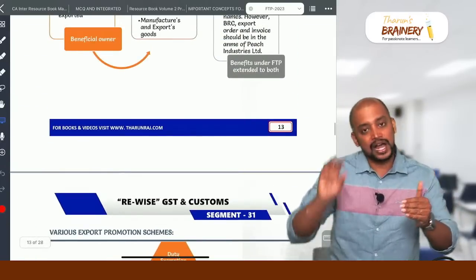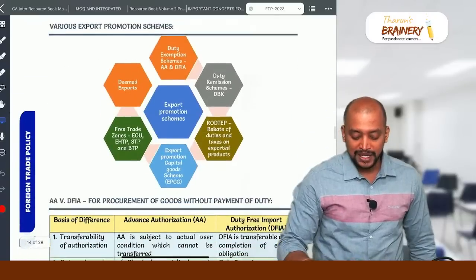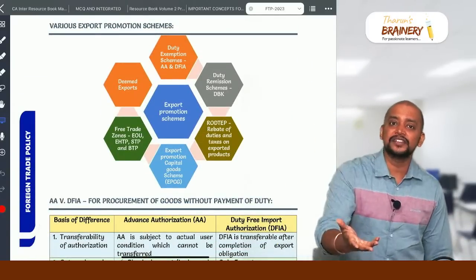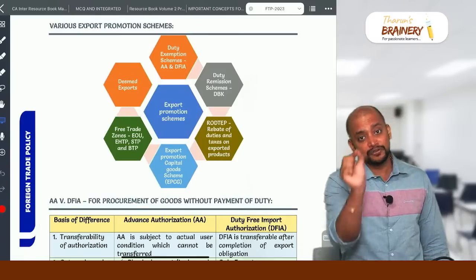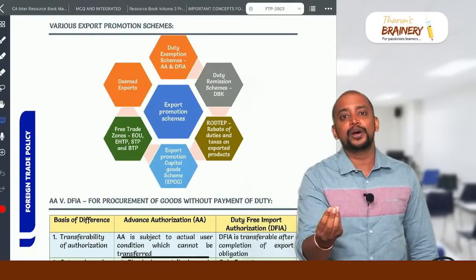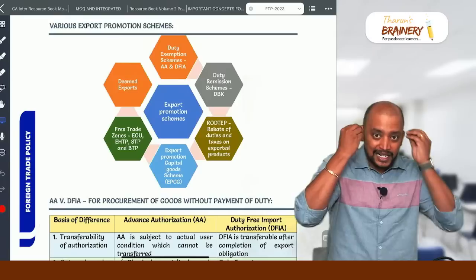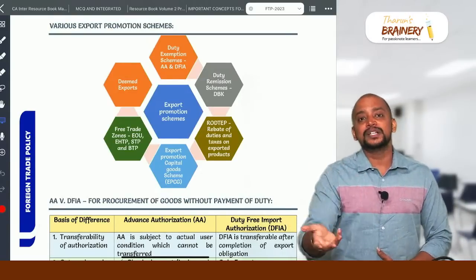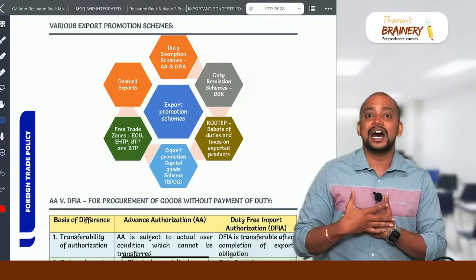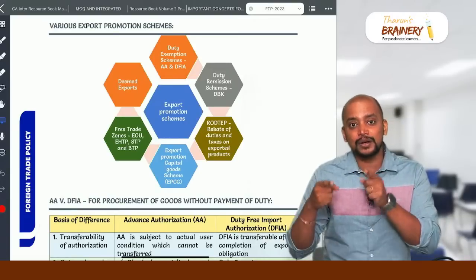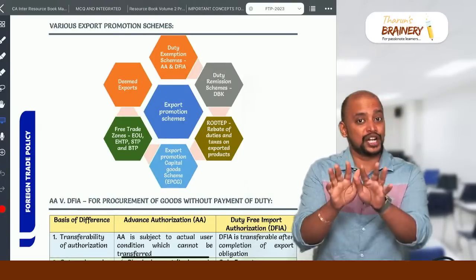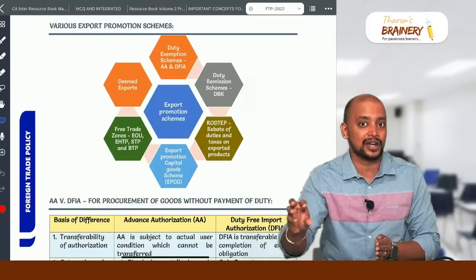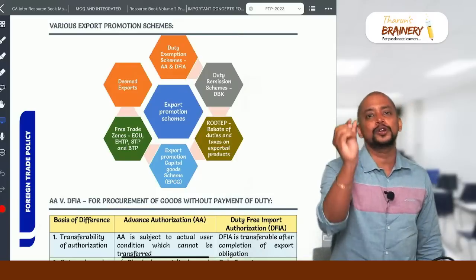Up to this, I told you what all the important areas to be seen. But at least from various export promotion schemes, see that in detail, please. It's already there in the video. From this place onwards, fully you see once, you watch it in 1.5 speed or 1.8 speed and listen once, because you are thinking that I can explain everything and that will be sufficient. No, don't do that, because my heart is not agreeing to it. If I need to complete it in lesser time, then I need to dilute it. I don't want to do that, because it's a new FTP. They can ask it from any nook and corner, this export promotion scheme. So this alone, please watch and go.